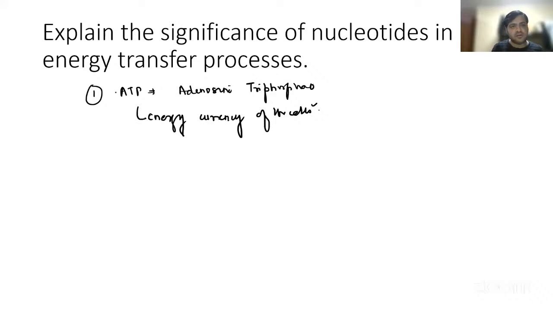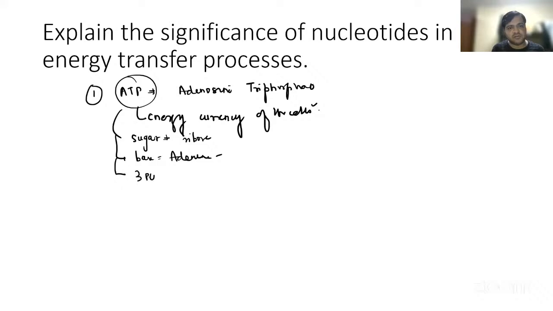What is the sugar, guys, over here? The ribose sugar. The nitrogenous base is adenine, right? And we have the three phosphate molecules, right?